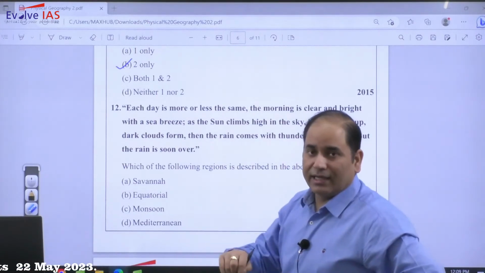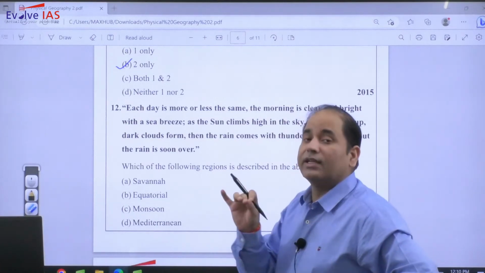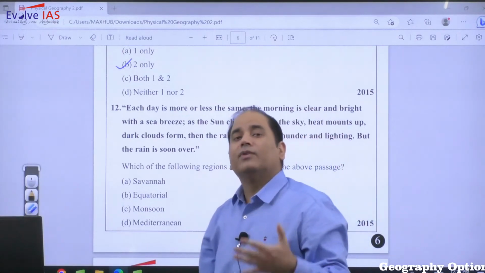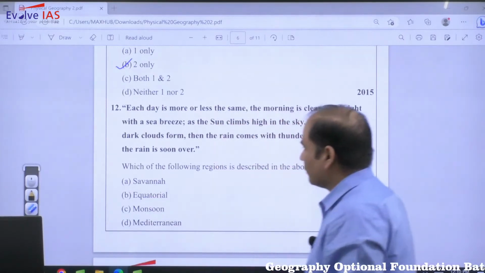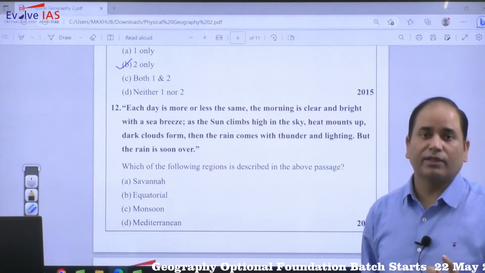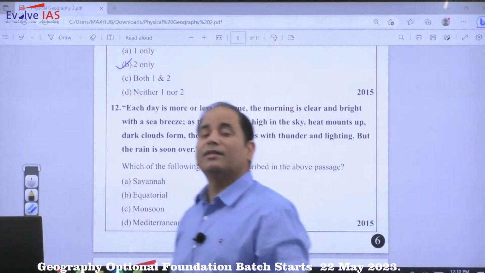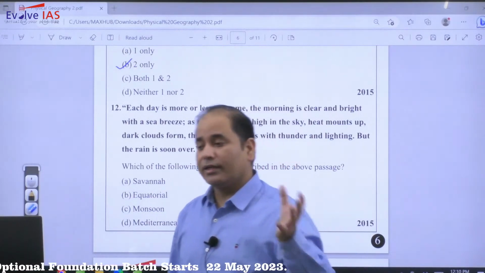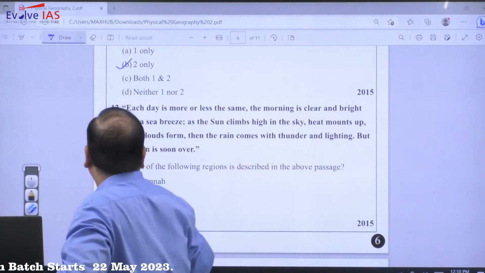सो जैसे इसने each day लिखा, because each day means daily बारिश हो रही है, तो you need to just recall that which of the area experience throughout the year rainfall. Throughout the year rainfall आपका high rainfall that will be in equatorial area. So without any doubt you can look out for the equatorial. There are other areas also, like British climate also experience the rainfall throughout the year, but their daily rainfall is not there and most of the rainfall is temperate cyclone. तो वहां पे cumulonimbus भी होगा, cold front भी बनेंगे, hot warm front भी बनेंगे. So answer will be B, that is equatorial.